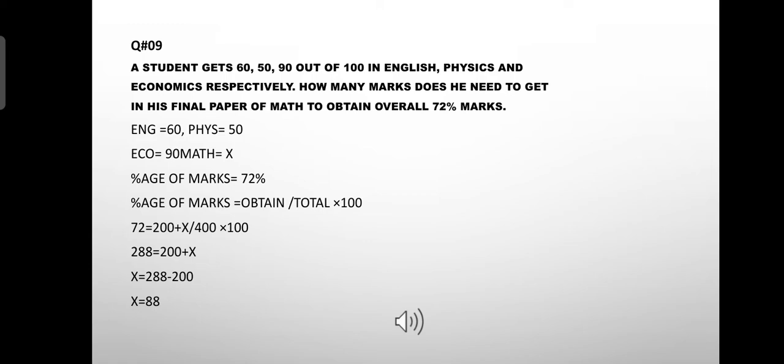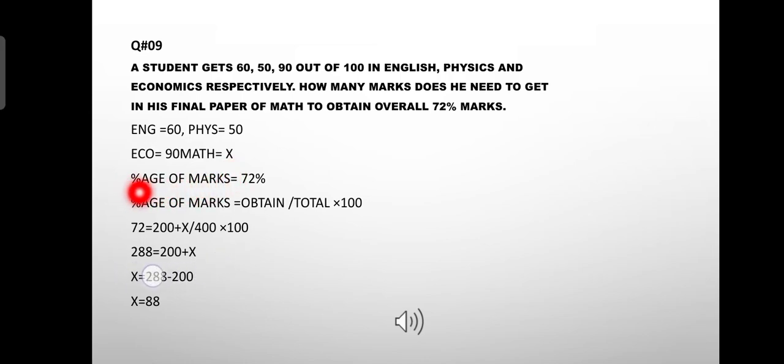Now starting with the question number 9. A student gets 60, 50, 90 out of 100 in English, physics and economics respectively. How many marks does he need to get in his final paper of math to obtain 72% of the marks? So इंग्लिश में उसके कितने नंबर हैं 60, फिजिक्स में उसके कितने नंबर हैं 50, इकोनॉमिक्स में उसके कितने नंबर हैं 90 और मैथ में हमने निकालने हैं, सो वी राइट इट एज अननोन नंबर x.